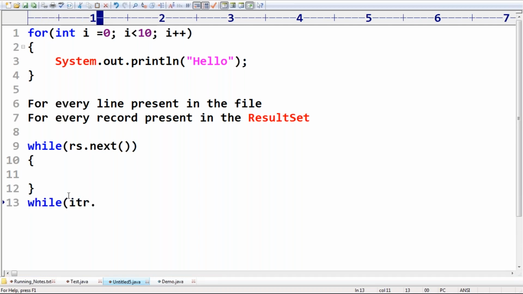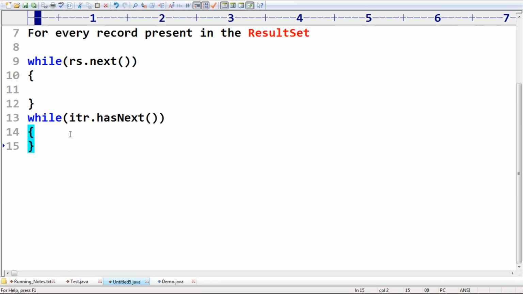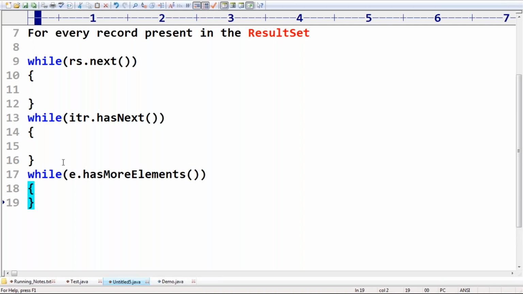Similarly, you may have heard this type of code multiple times: while itr.hasNext, while the iterator contains the next element, or while e.hasMoreElements. This is enumeration, iterator, result set.